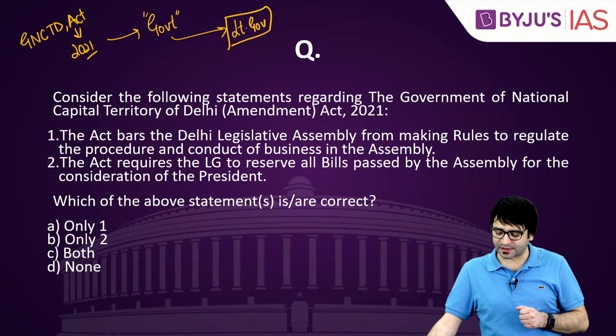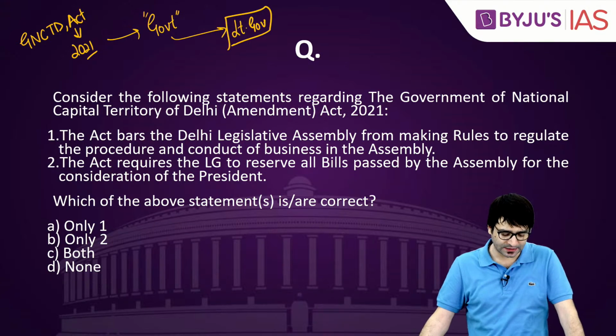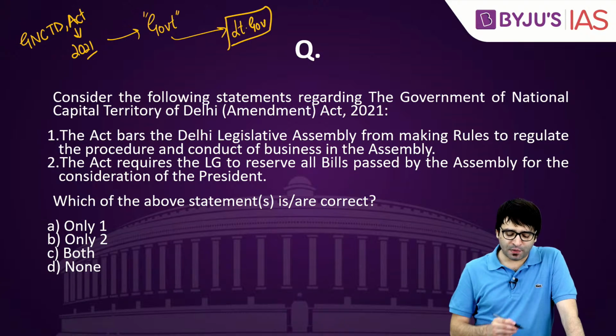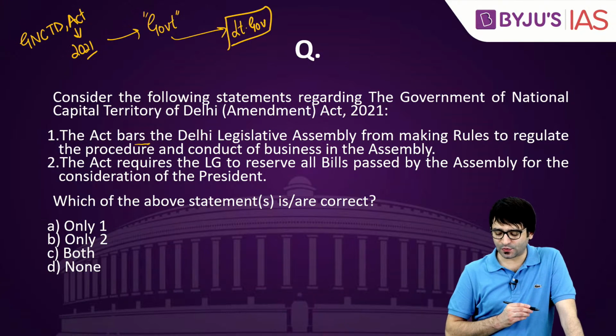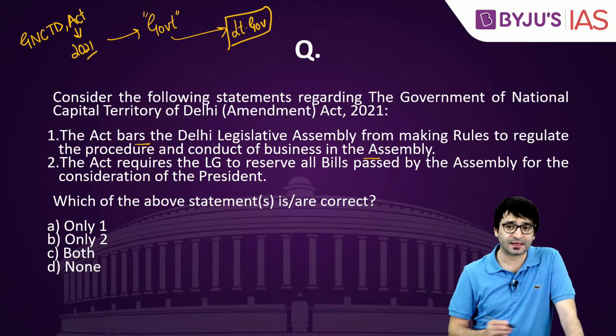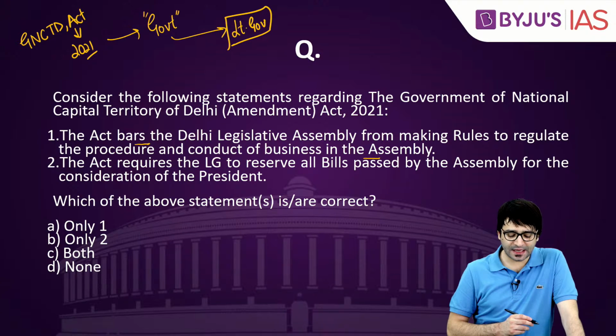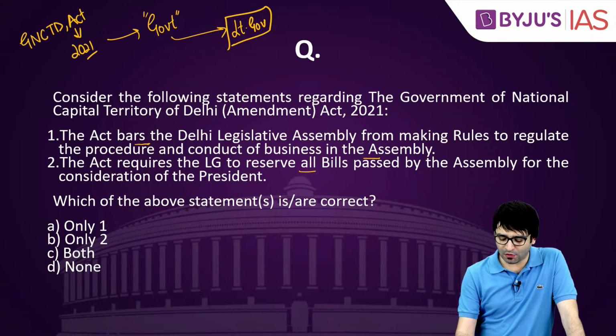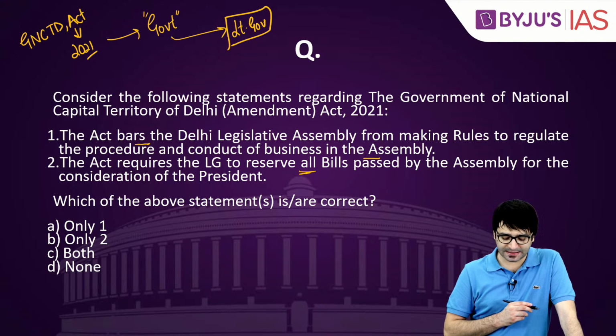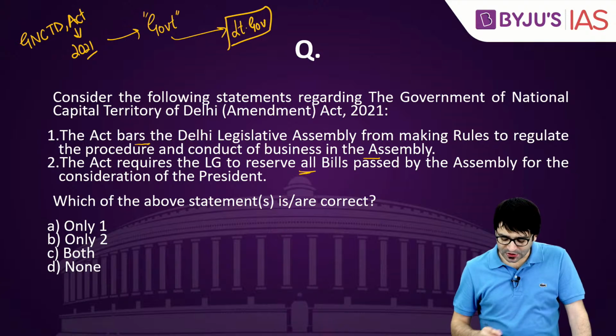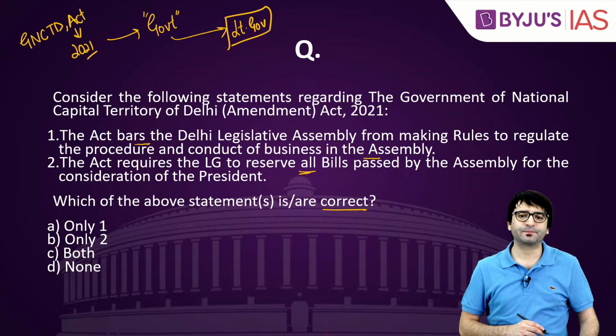Consider the following statements regarding the Government of NCT Delhi Amendment Act 2021. Number 1: The Act bars the Delhi Legislative Assembly from making rules to regulate the procedure and conduct of business in the Assembly. Number 2: The Act requires the Lieutenant Governor to reserve all bills passed by the Assembly for the consideration of the President. Which of the above statements is or are correct?